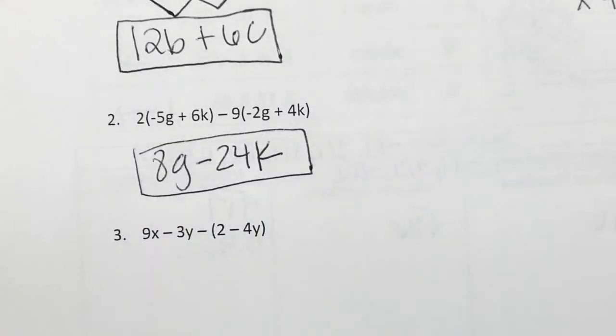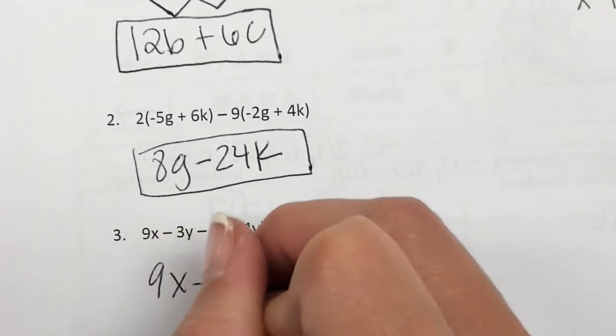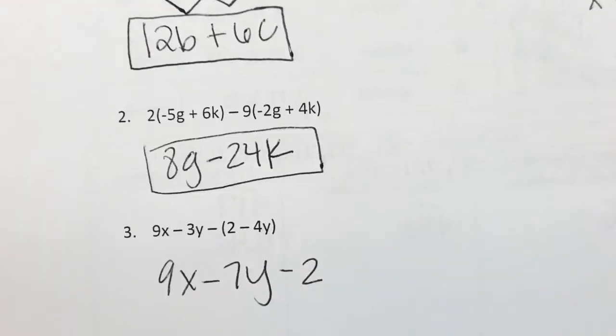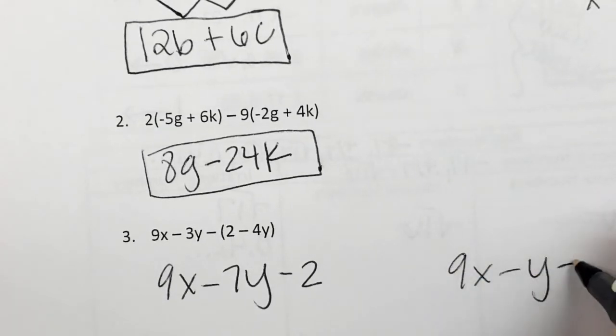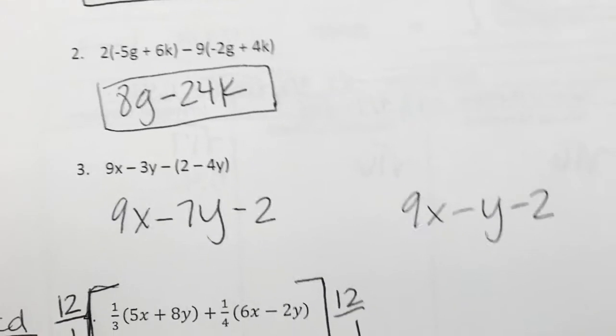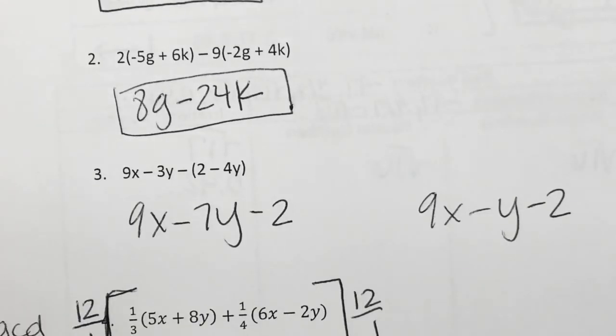Anybody want to share their answer? Go ahead. 9x minus 7y minus 2. Alright, raise your hand if you got the same thing. Does anybody have a question or comment about this one? Alright, go ahead. Oh, no, I just figured that. Alright, anybody else get anything different? What did we get? 9x minus y minus 2. Alright, let's see why this happened, okay? So, tell me your name again, I'm so sorry.